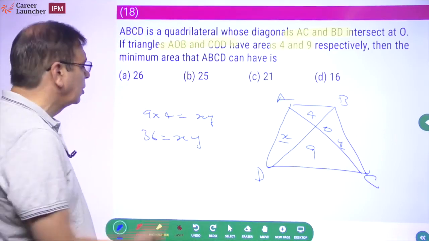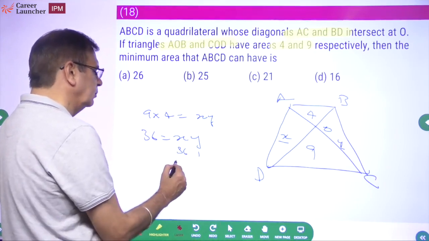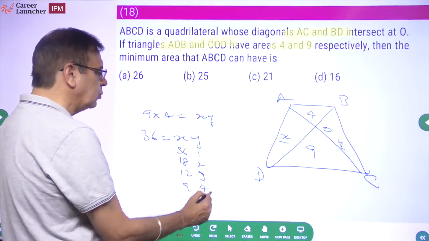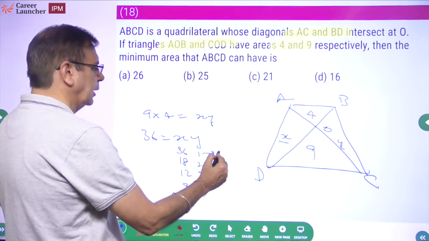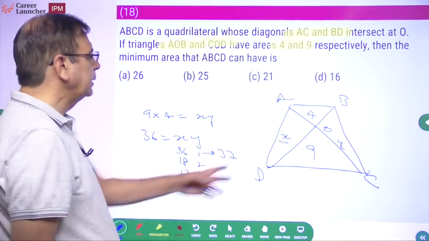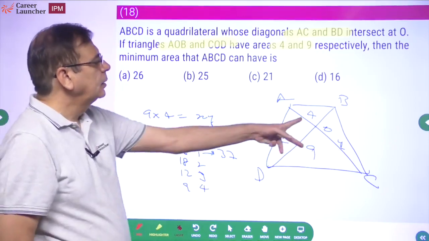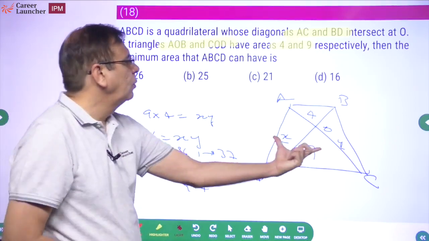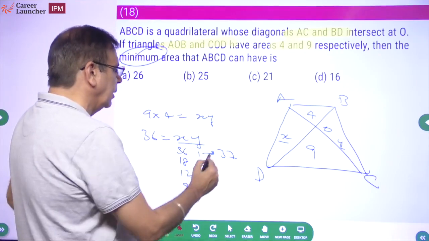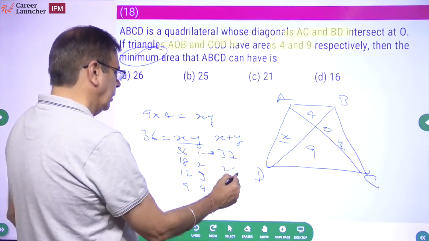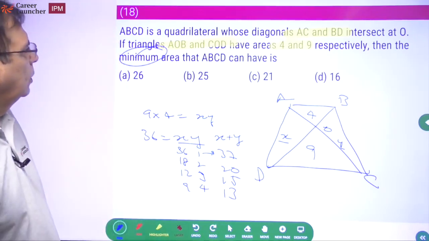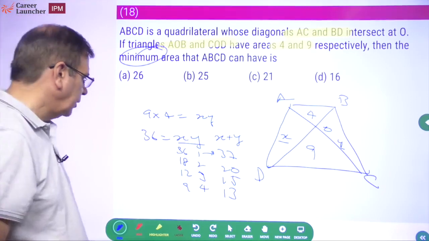If I want to minimize this, look at the factors. 36 into 1, 18 into 2, 12 into 3, 9 into 4. Which one gives you the minimum sum? 36 and 1, 37. So minimum area. The area of these two added is 13. What is x plus y? 37. We want the minimum area, so I have the minimum value of x plus y. 20, 15, 13. 9 into 4, 13. 36. Anything else?